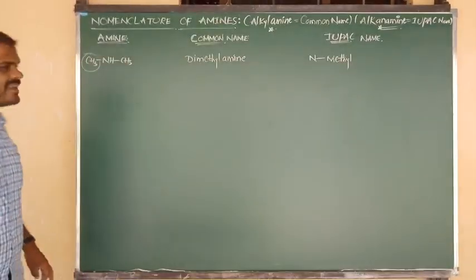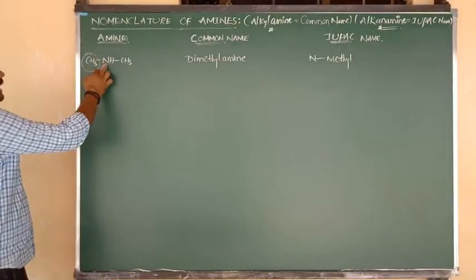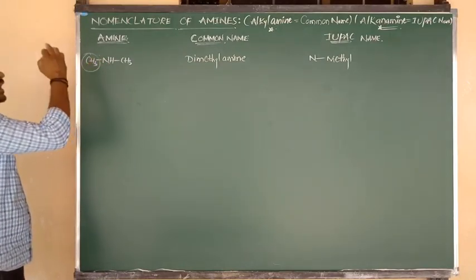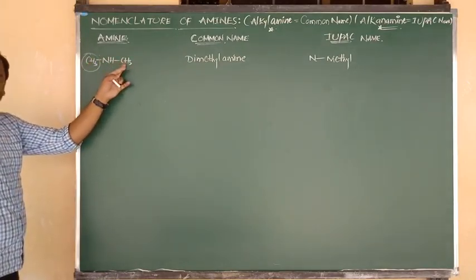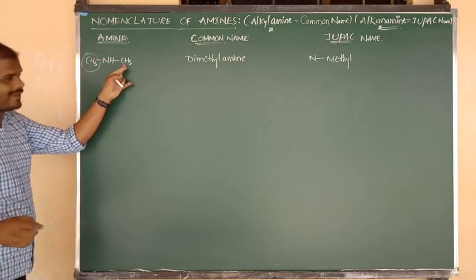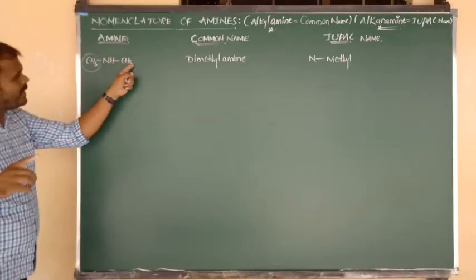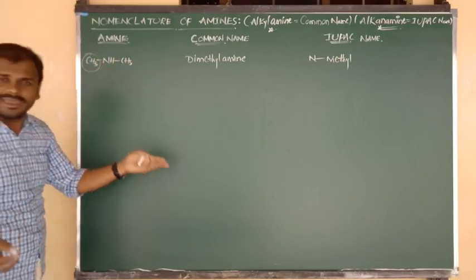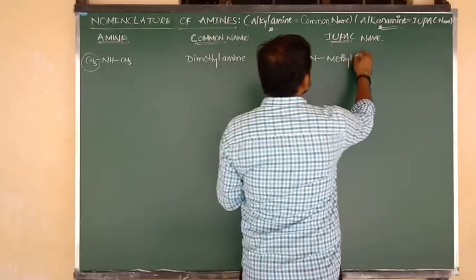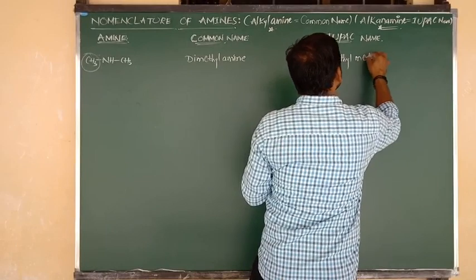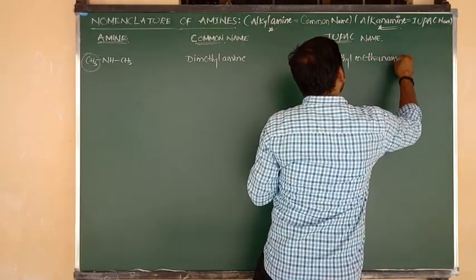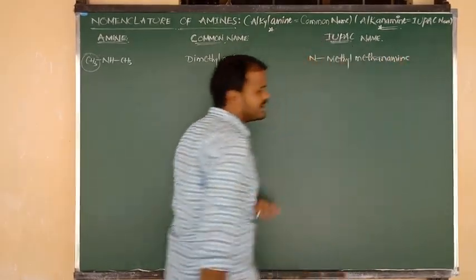I hope you understand. Very good. So nitrogen connected to methyl, N-methyl, and the remaining is only 1 carbon. 1 carbon means meth. Single bond is an, and this is amine. So meth plus an plus amine means methanamine. So the exact name is N-methylmethanamine. I hope you understand the nomenclature.